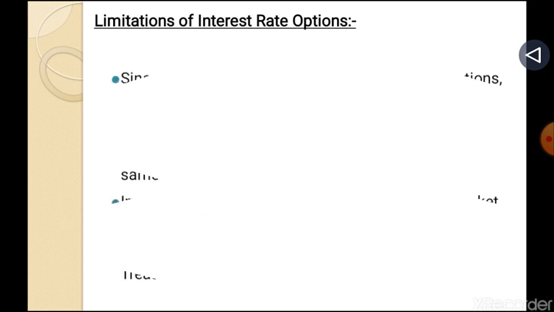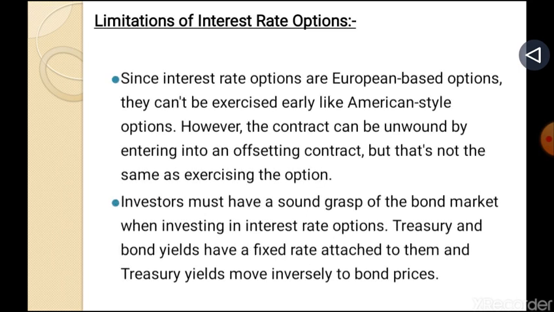Next is the limitation of interest rate options. Since interest rate options are European-based options, they can't be exercised early like American-style options. However, the contract can be unwound by entering into an offsetting contract, but that's not the same as exercising the option. Interest rate options have European-style exercise provisions, which means the holder can only exercise their options at expiration. A European options contract limits execution to its expiration date.